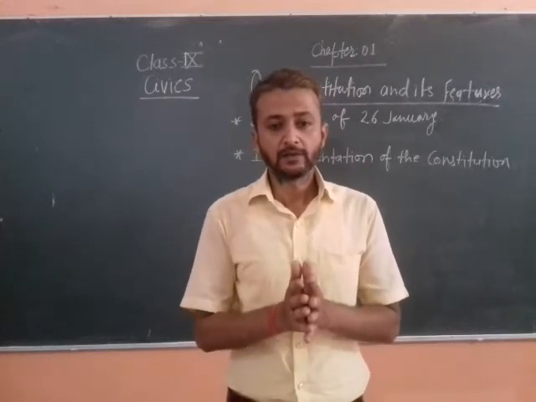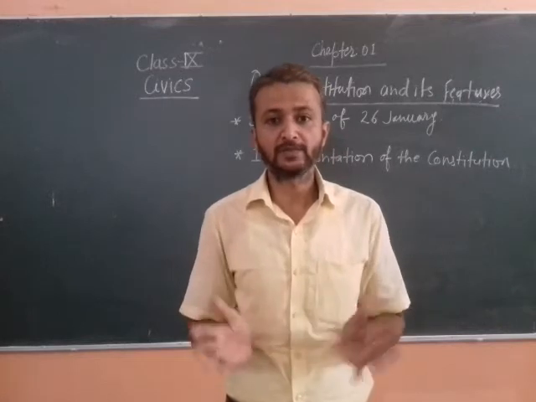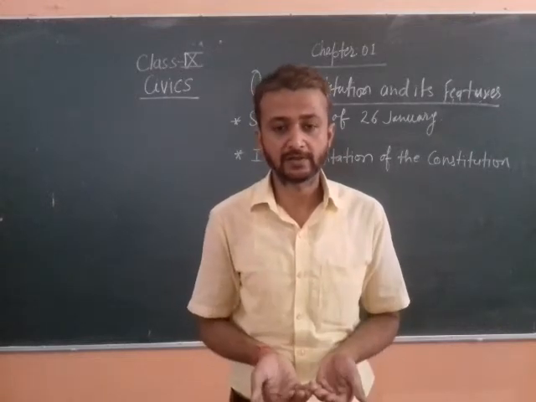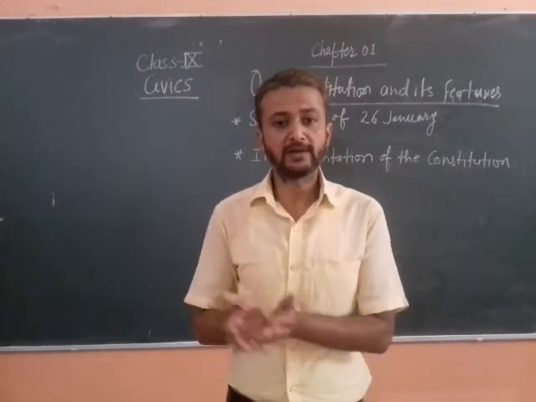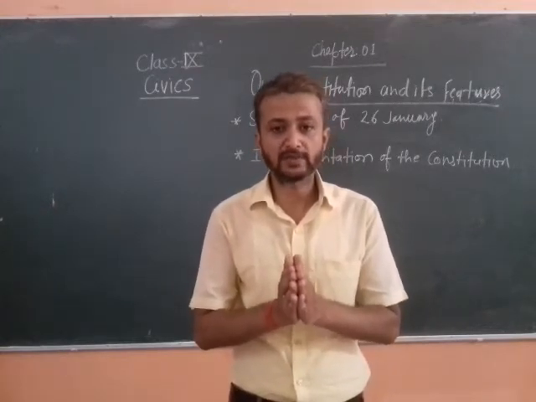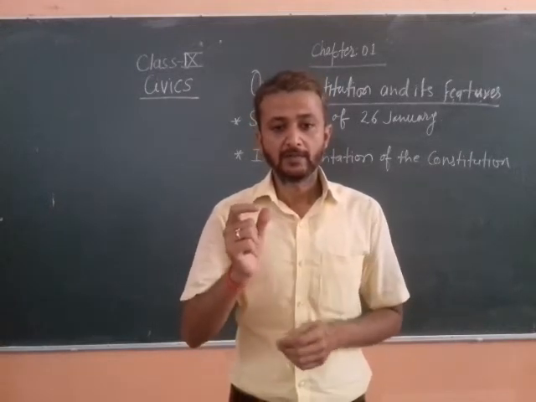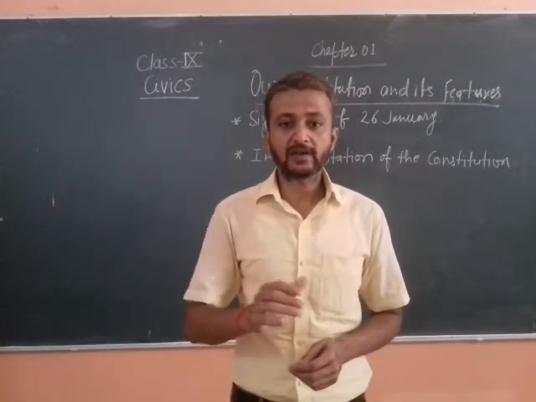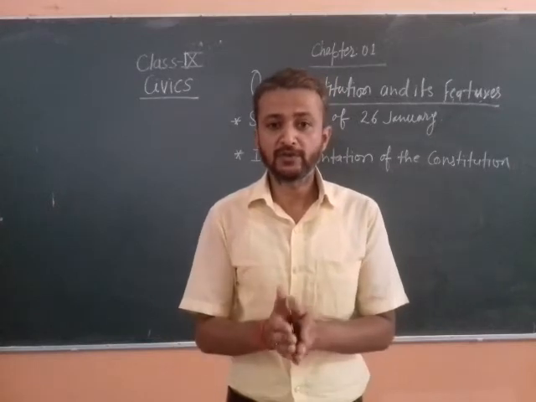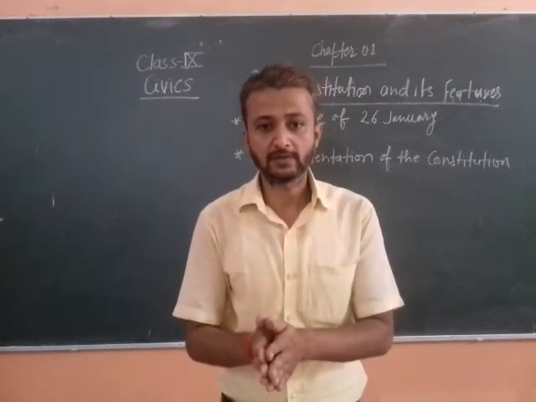Okay. In the central list there are many subjects, almost 99 subjects, upon which only the central government, the national government, can make rules. In the state list there are 66 subjects upon which only state governments are supposed to make laws.